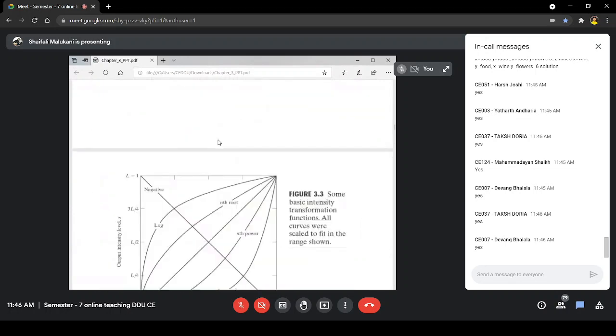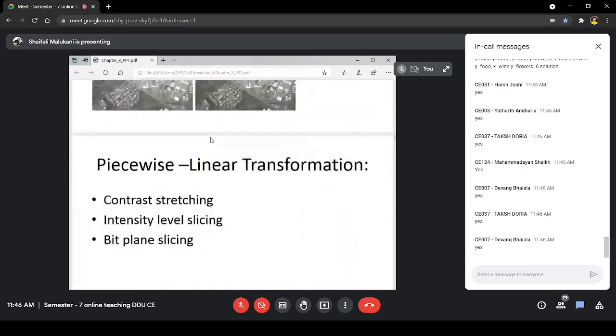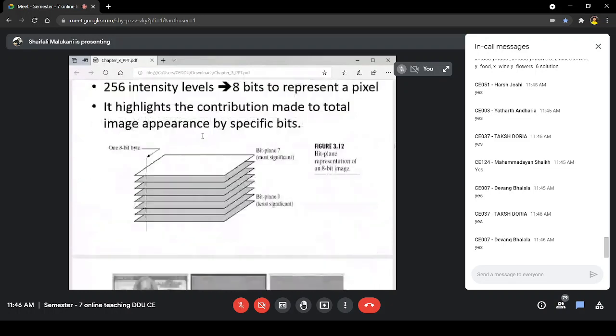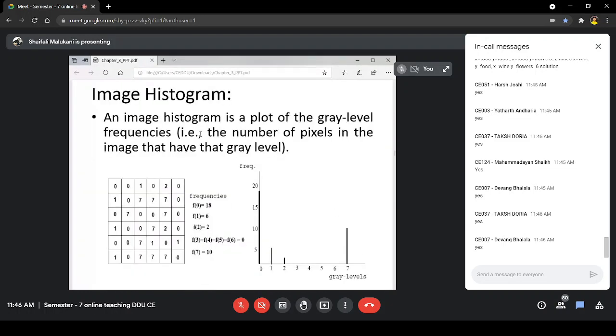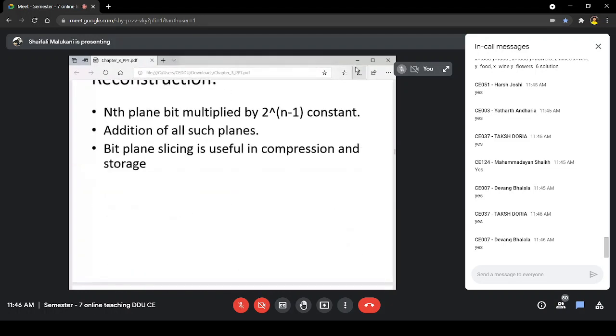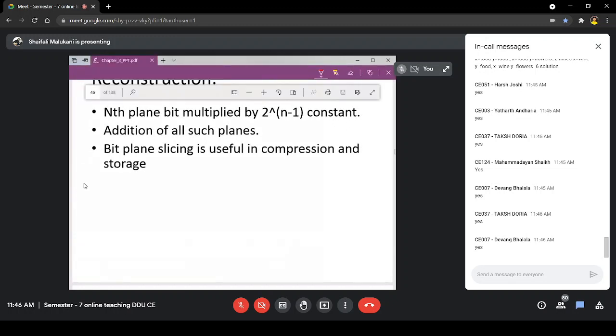So we will discuss histogram equalization. What was the basic concept? Histogram equalization is that the existence of all the possible intensities in the image, right? Suppose my image histogram has this type of shape.